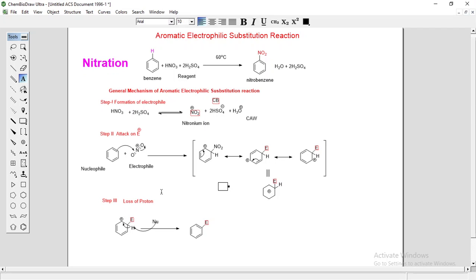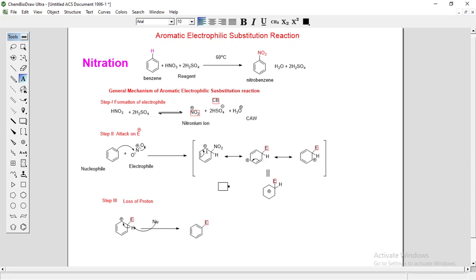This double bond, which is a pi bond, forms a pi complex with the electrophile nitronium ion. Then this pi complex rearranges to a sigma complex. In the sigma complex there is a formation of a sigma bond between carbon and nitrogen, and you will get this intermediate, the name of which is arenium ion intermediate, or Wheland intermediate, or sigma complex.